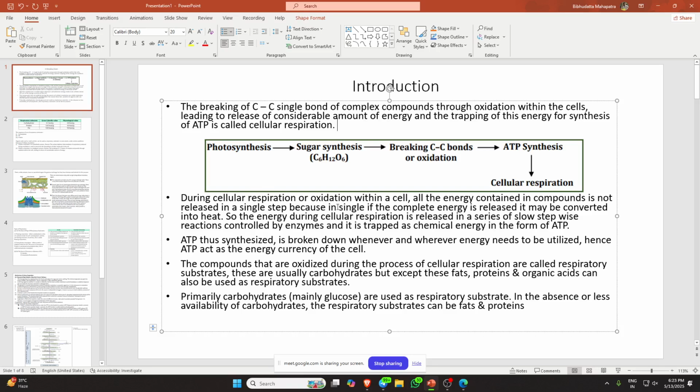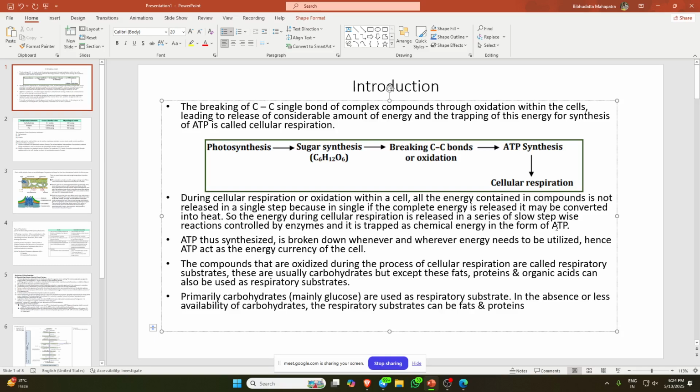During cellular respiration or oxidation within a cell, all the energy contained in the compound is not released in a single step, because if complete energy is released at once, it may be converted into heat. Yes or no? So the energy during cellular respiration is released in a series of slow steps, controlled by enzymes, and it is trapped in chemical form, that is called ATP. Whatever ATP is synthesized in this process is broken down wherever there is energy need to be utilized. Hence ATP acts as the energy currency of the cell.